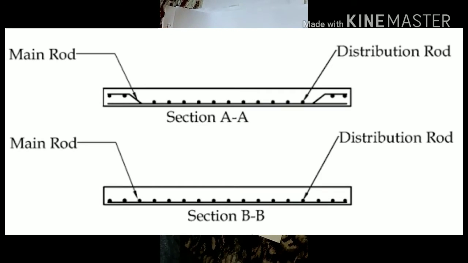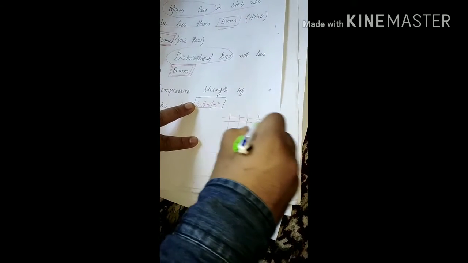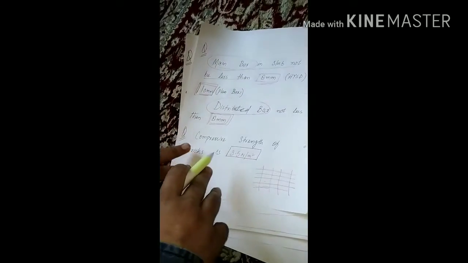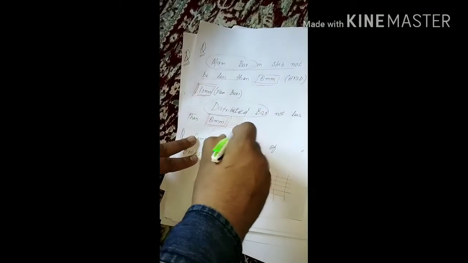You got it? Now here we know in slab we have main bars and we have distribution bars. Like these are the main bars and these are the distribution bars in slab, like a mesh. So if we talk about the distribution bars, they should not be less than 8 mm in slab.